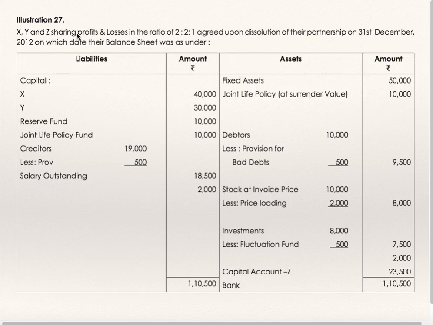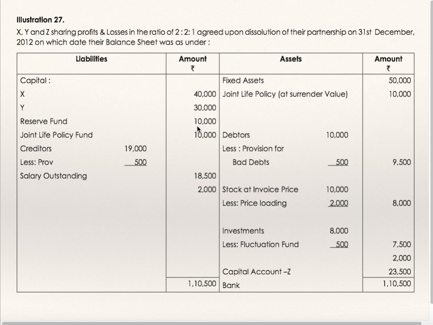Now we'll go to illustration 27. X, Y and Z sharing profits and losses in the ratio of 2:2:1 agreed upon dissolution of their partnership on 31st December 2012, on which date their balance sheet was as under. Capital account X and Y, open capital account by balance brought down. Reserve fund 10,000.